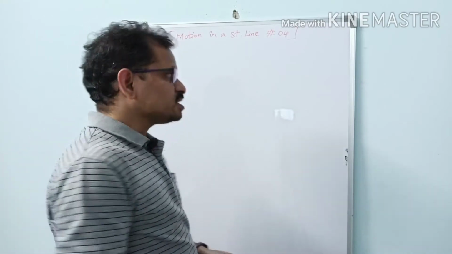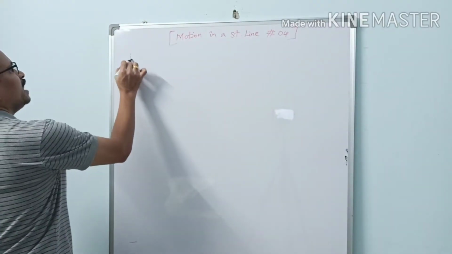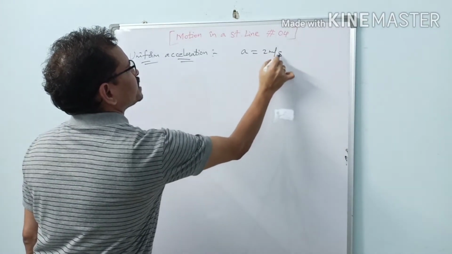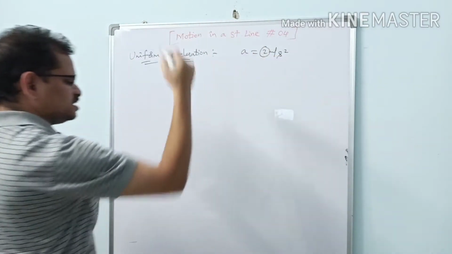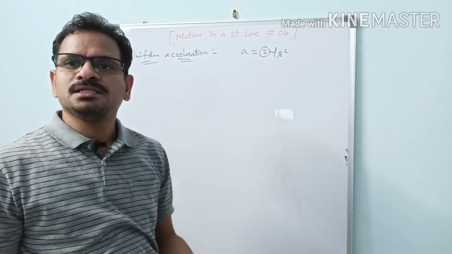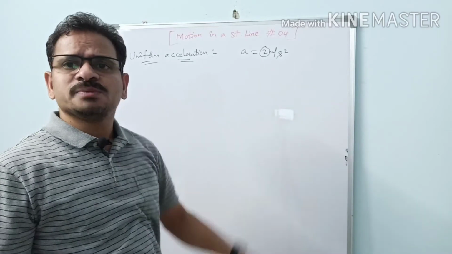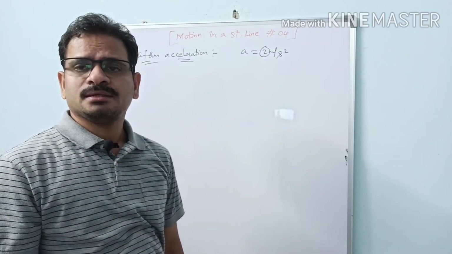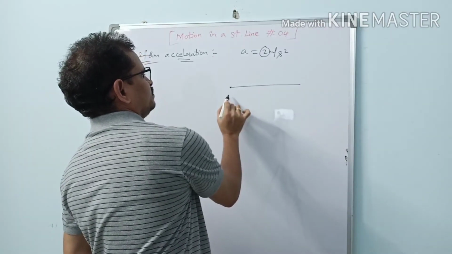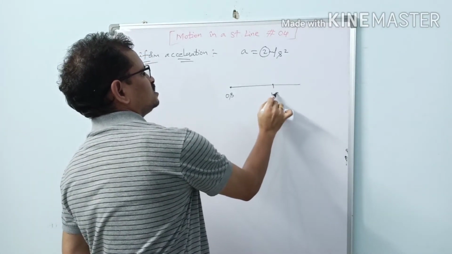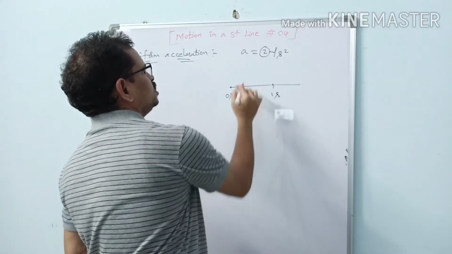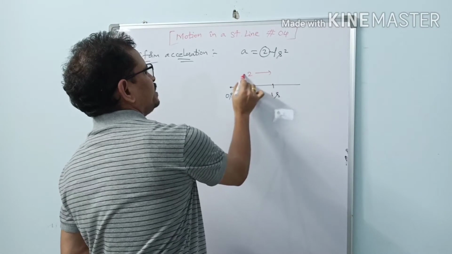Then what type of motion is this? This is uniform acceleration. See, A equal to 2 meter per second square. 2 is a number, it is a constant. So here acceleration A is constant. It is uniform. In every 1 second, speed is increasing only by 2 units. Suppose in 1 second time, this is 0 seconds, this is 1 second. In 1 second time, the increment in velocity is 2 for this entire journey.